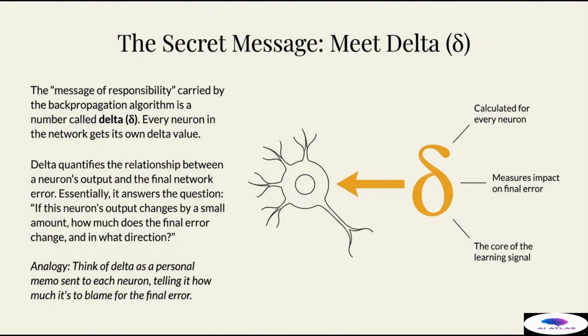If a neuron's output has a large impact on the final error, its delta will be large. If its output has almost no impact, its delta will be near zero. This delta value is the core of the learning signal. It's a personal, quantitative memo sent back to each neuron, telling it exactly how much it contributed to the final mistake. Without this precise measure, we would be back to the impossible path of random nudges.